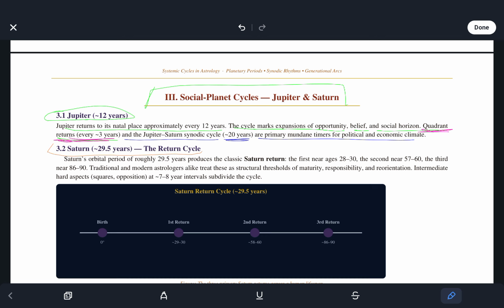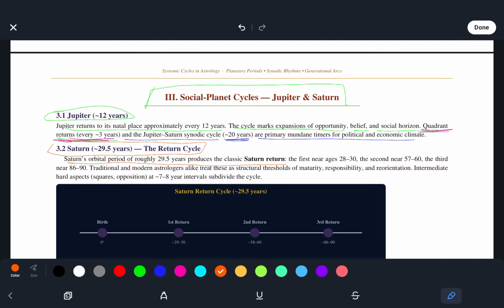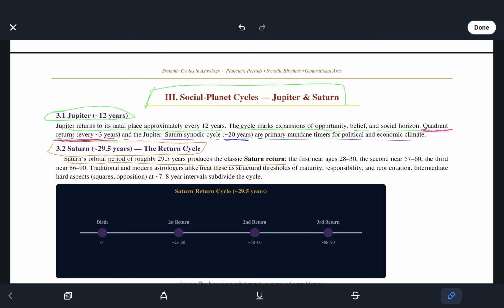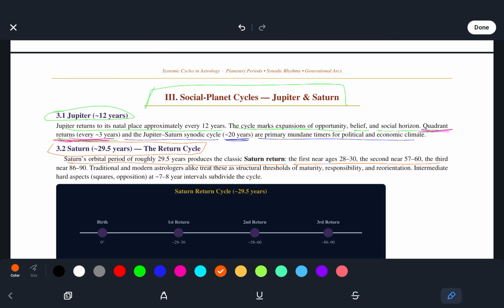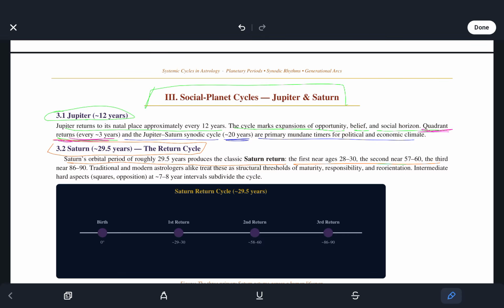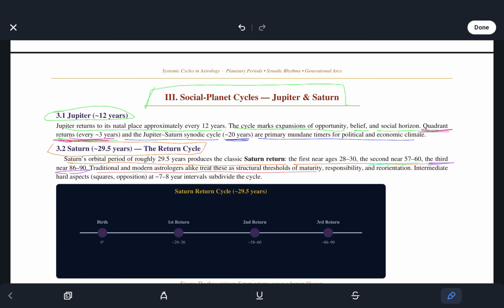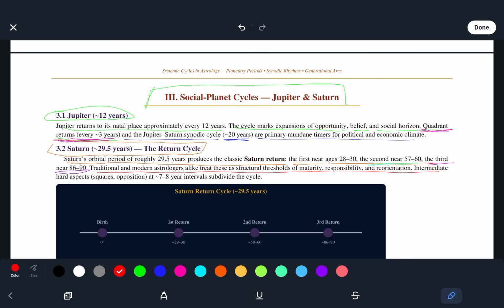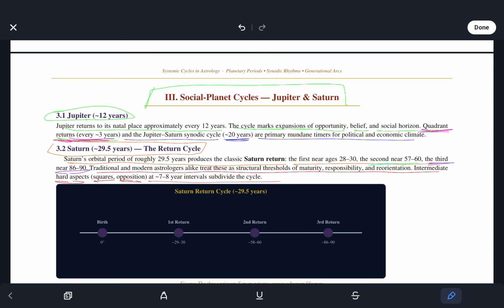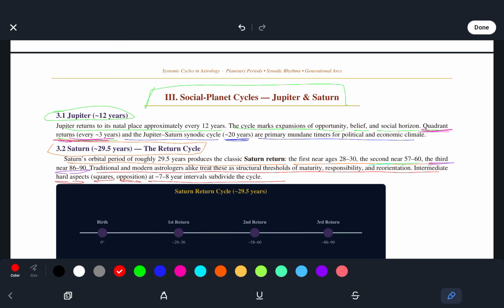Saturn, 29.5 years. So Saturn's orbital period of roughly 29.5 years produces a classic Saturn return. The first near ages 28 through 30, the second near 57 through 60, and the third near 86 through 90. Traditional and modern astrologers alike treat these as structural thresholds of maturity, responsibility, and reorientation. Intermediate hard aspects, squares and oppositions at 7 to 8 year intervals, subdivide the cycle.